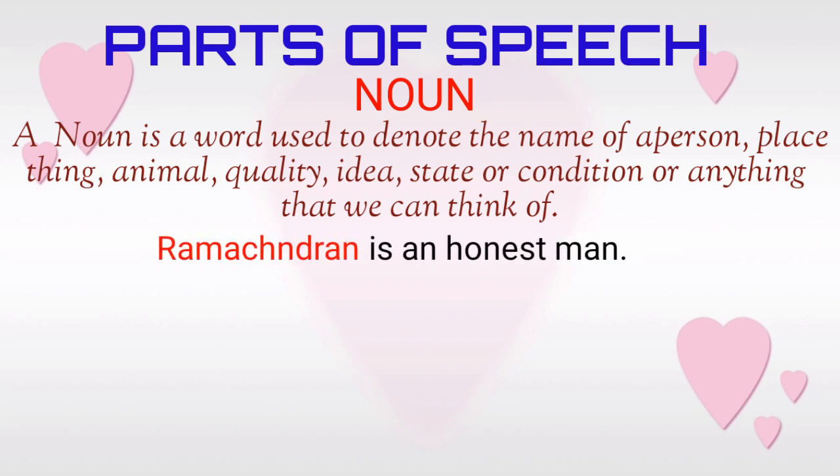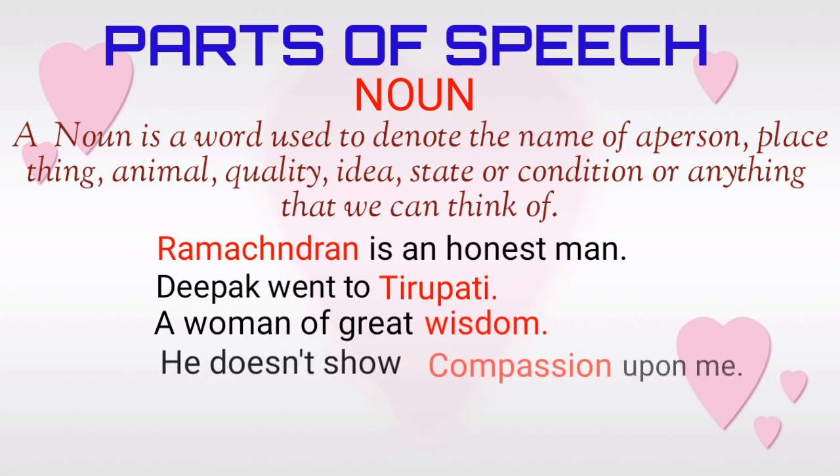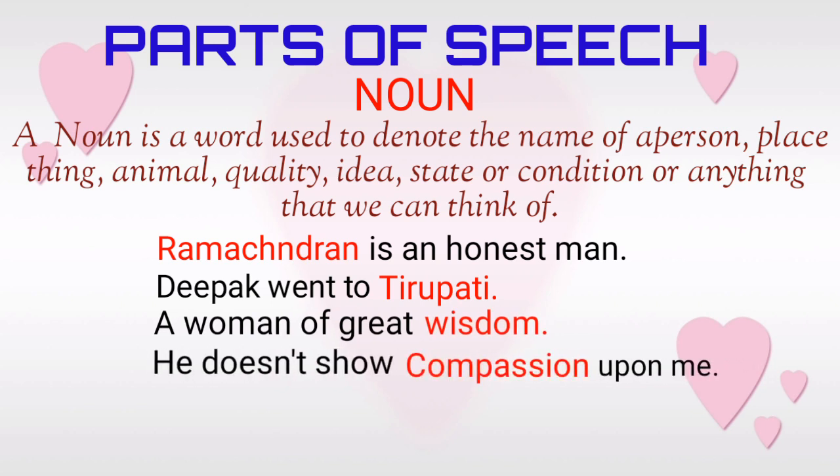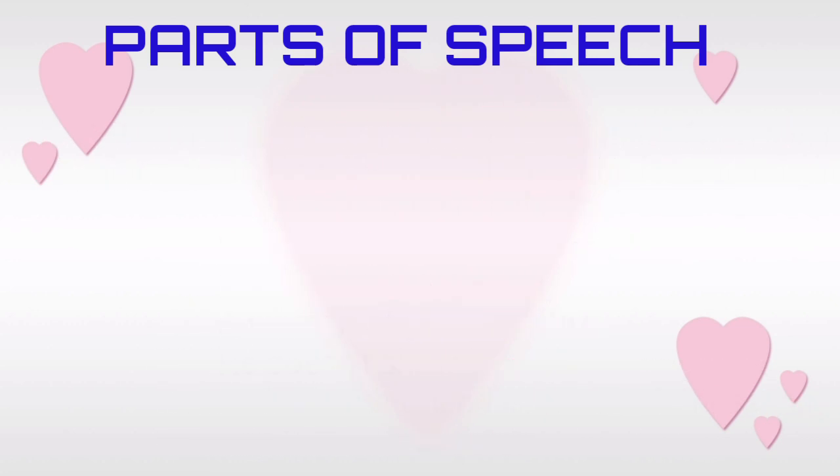Ramachandran is an honest man. Deepak went to Tirupati. A woman of great wisdom. He doesn't show compassion upon me. Vishwanath Anand is a chess player. She is to be a doctor. Here in the given examples, Ramachandran, Tirupati, wisdom, compassion, player, doctor are said to be nouns.